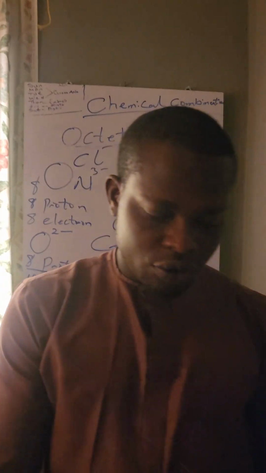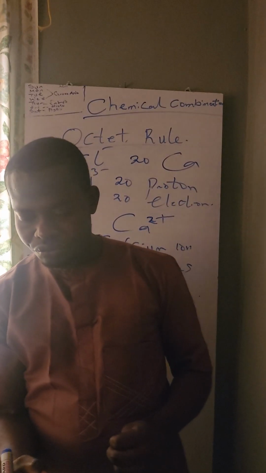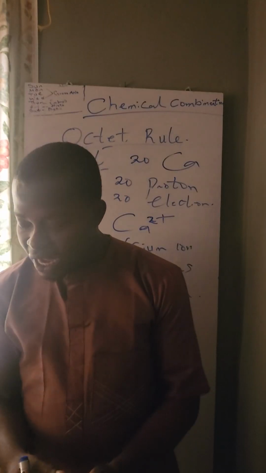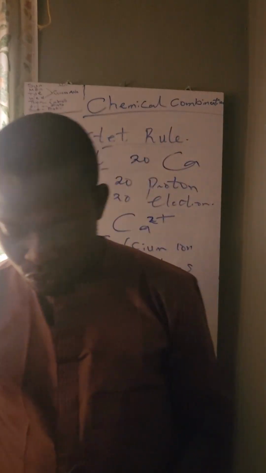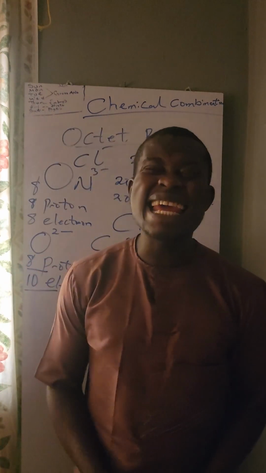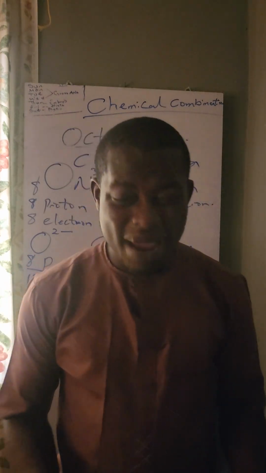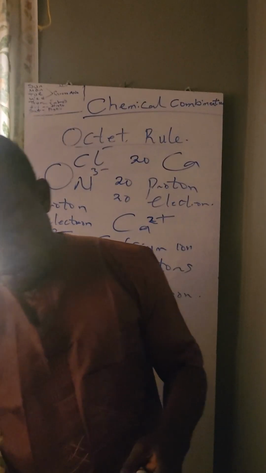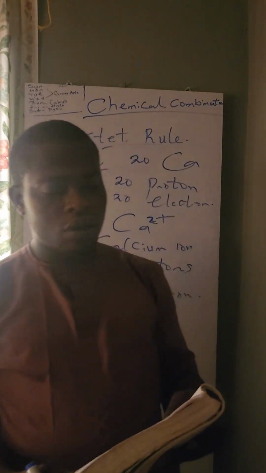Atoms of elements in group 5, 6, and 7 in the periodic table gain electrons to form anions with noble gas structure. They are non-metals. That is, you are going to form octet configuration when they gain electrons.